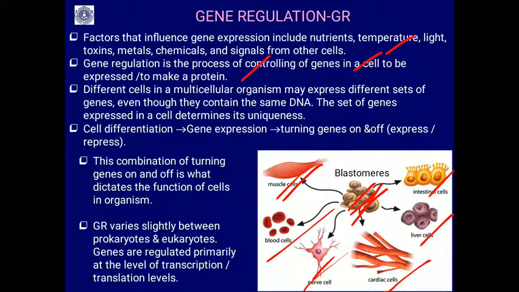So, genetic regulation or gene regulation varies slightly between prokaryotes and eukaryotes. The type of regulation varies in prokaryotes and eukaryotes. Eukaryotes have greater complexity, that is why. The genes are regulated primarily at the level of transcription and also at the level of translation.